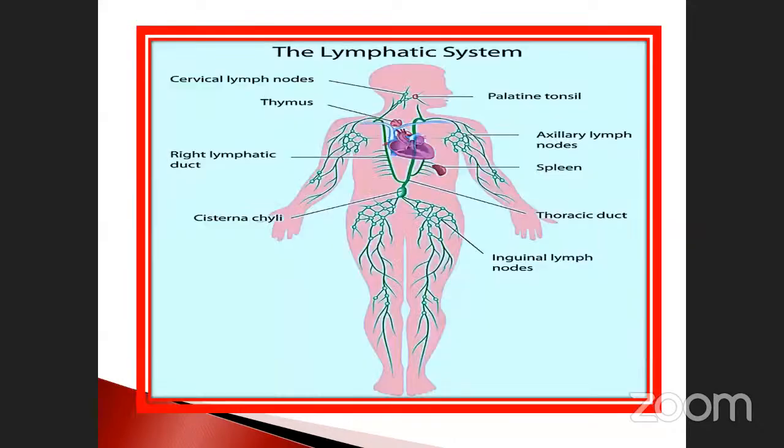Okay, see that lymphoid system. This is the lymphoid system. There are knots, small round-like structures, called what? Inguinal lymph nodes, axillary lymph nodes, palatine tonsils, cervical lymph nodes, cisterna chyli, right lymphatic duct and left lymphatic duct. Like that they may ask. Okay, so these are all the entire system of lymphoid organs. So we have finished this well.